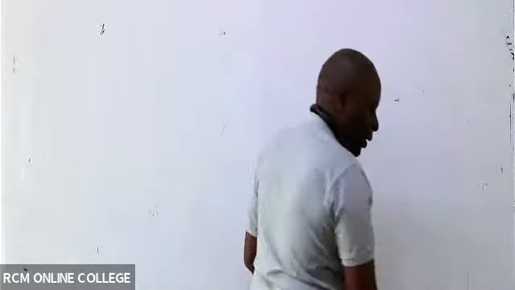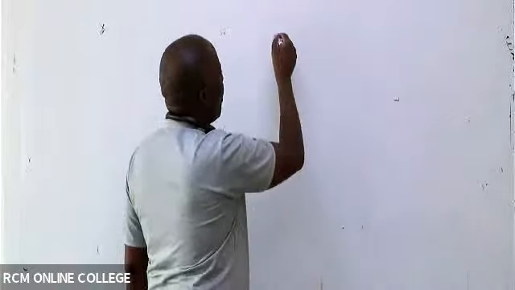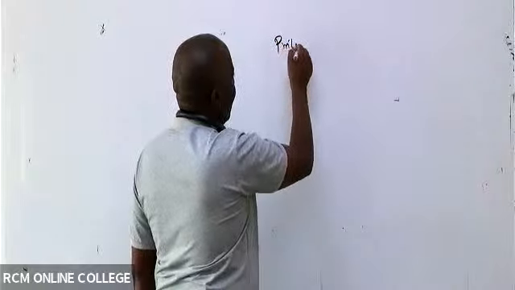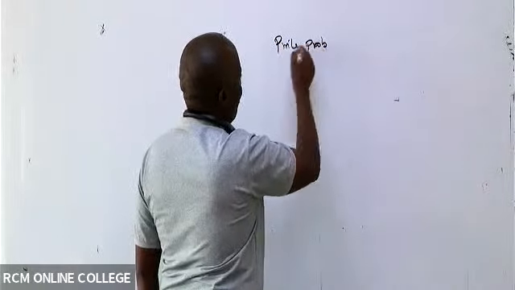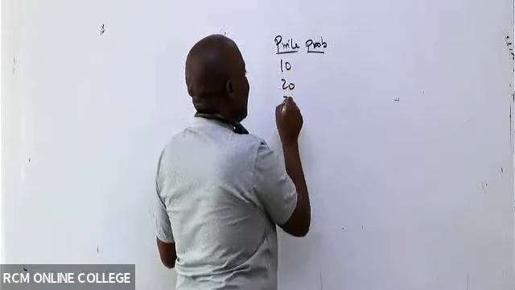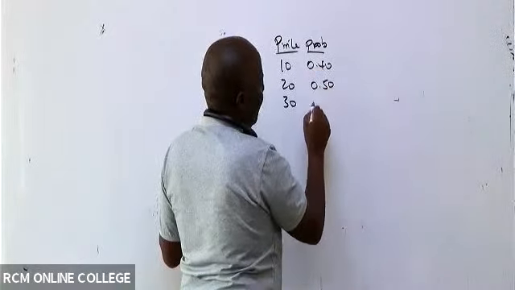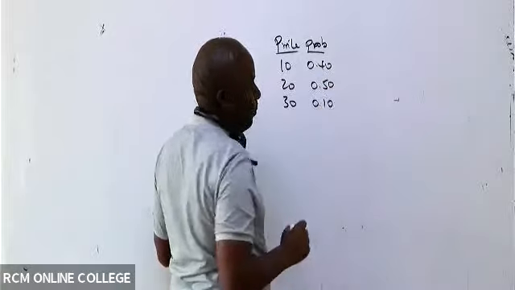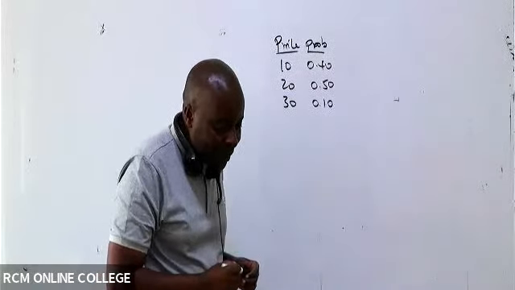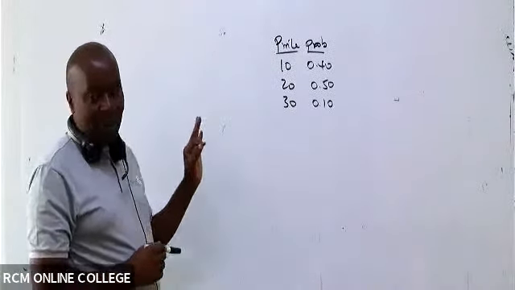All right, so ladies and gentlemen, here we are. I would want us to look at this scenario where they have given us, for example, price versus probabilities. So the price could either be 10, 20, 30, with probabilities 0.40, 0.50, 0.10. So could you kindly go ahead and give us the random number ranges.